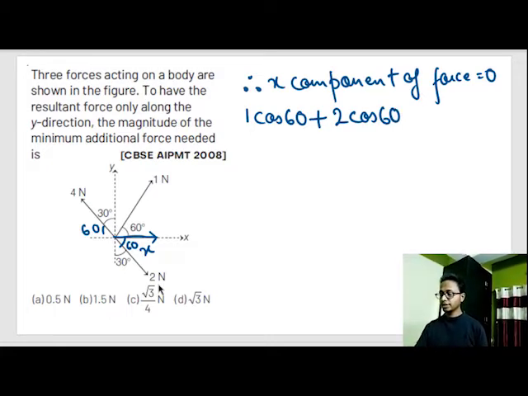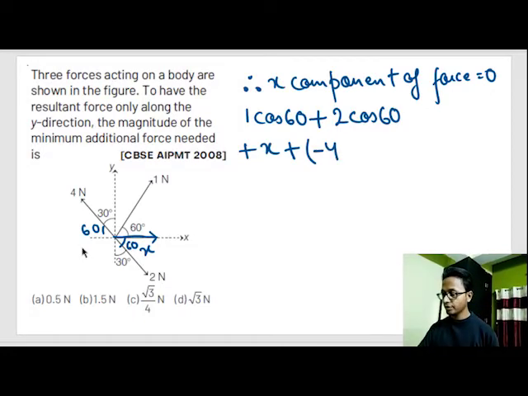Now see, plus x that we require. This 4 Newton is acting in negative x axis and we are slapping it in x axis. So minus 4 of cos 60.